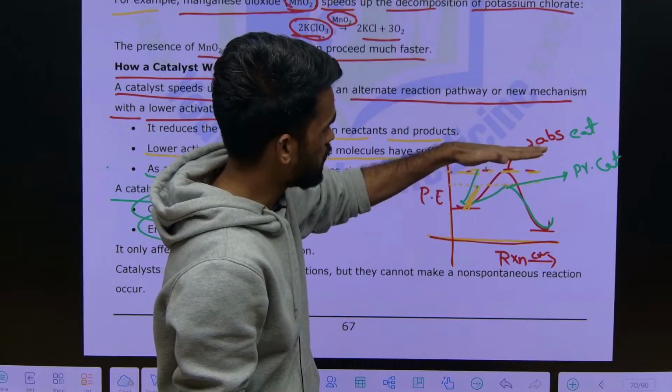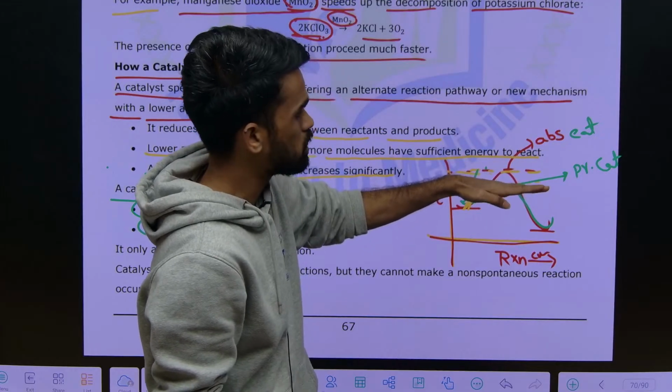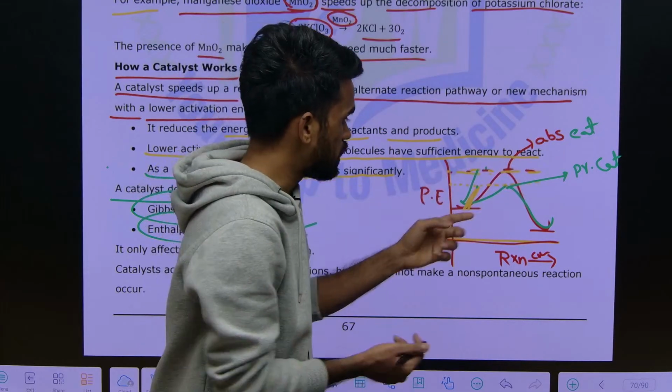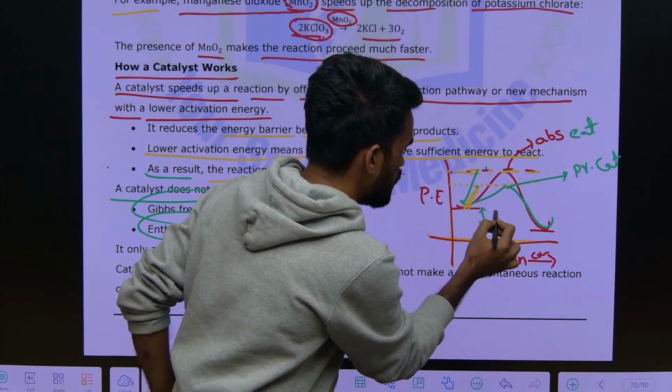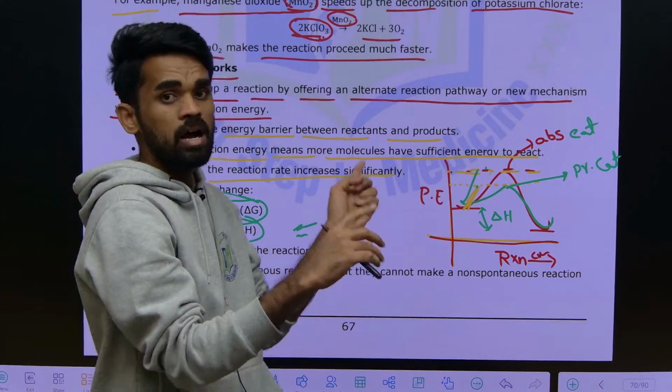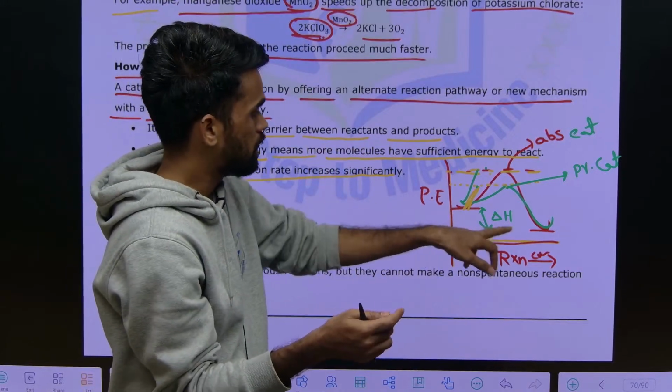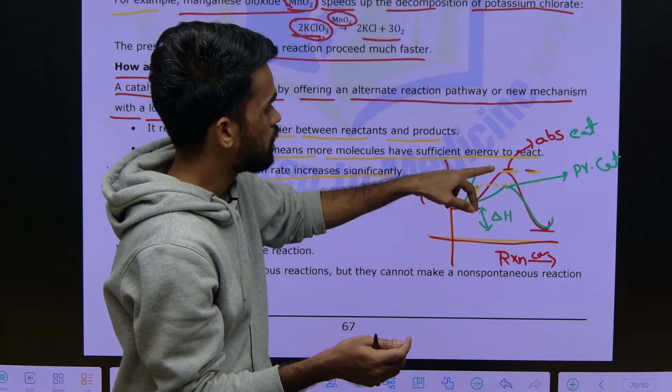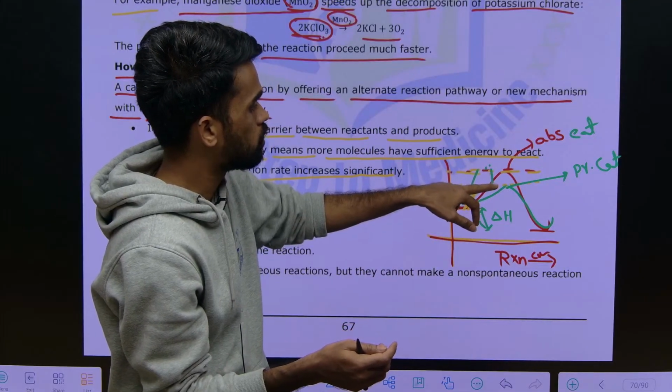There is no enthalpy change difference here. Enthalpy change delta H remains the same in the absence and presence of catalyst, because these energies are not altered, only the energy barrier is reduced.